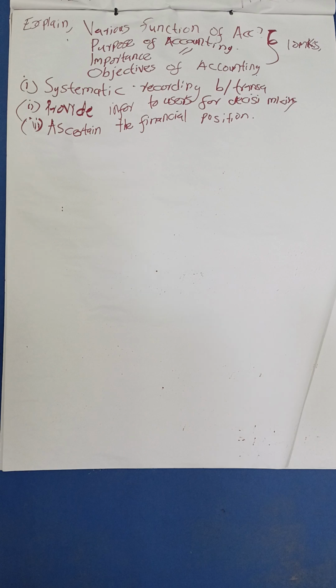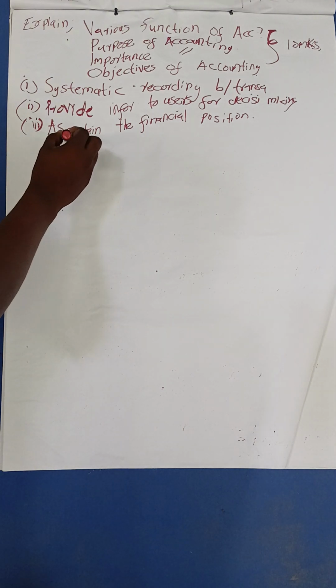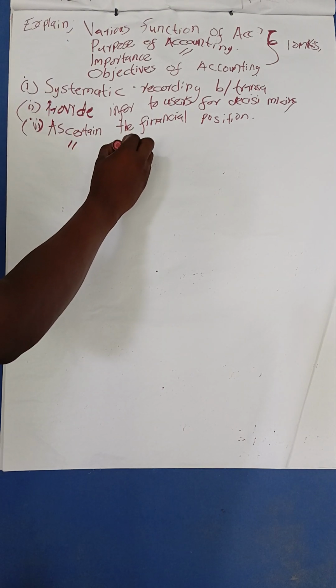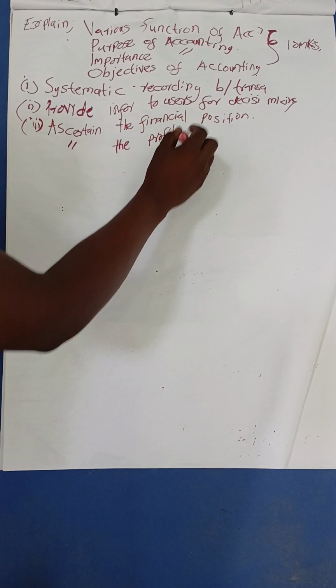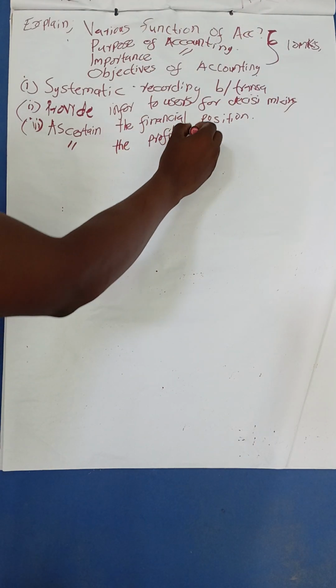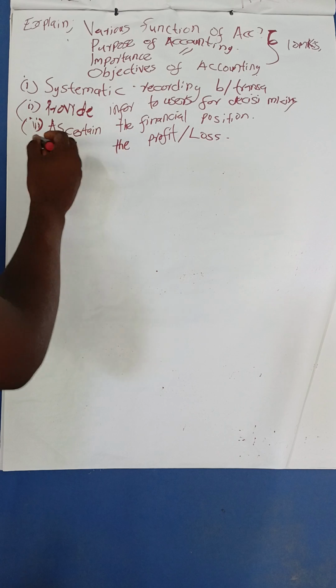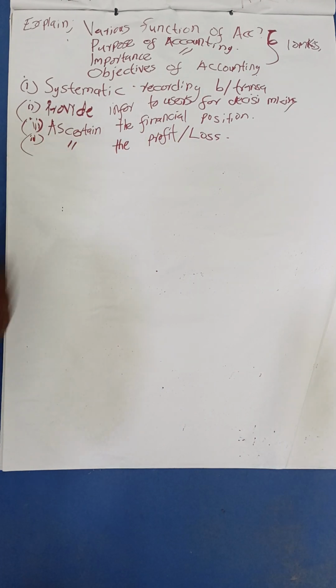You can say to ascertain the profit or the loss, because in business you either expect profit or you expect loss. Good.